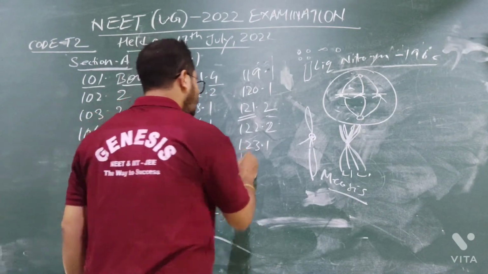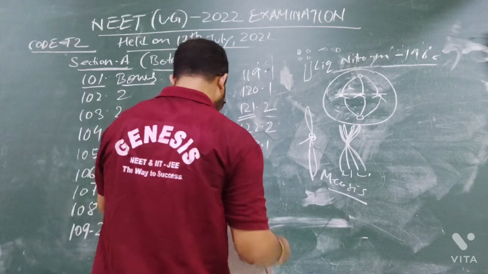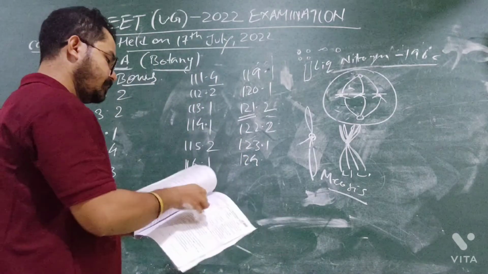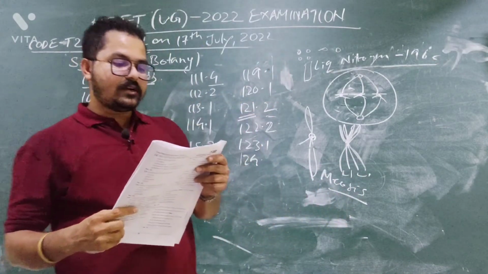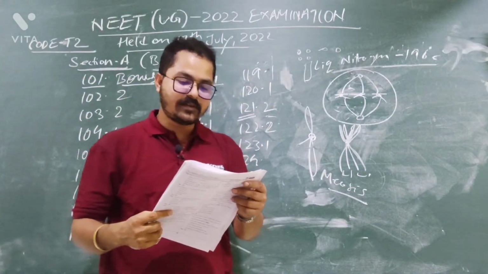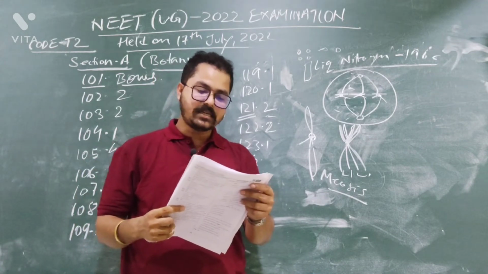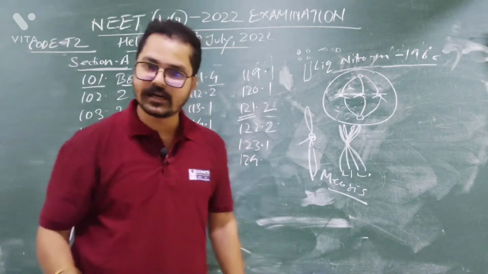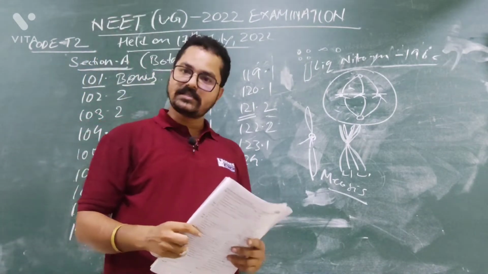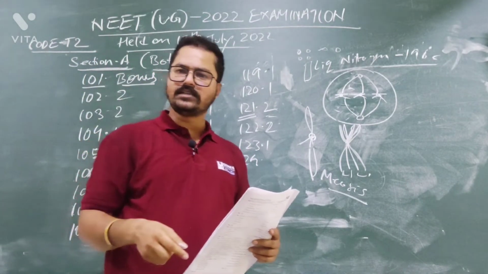Question number 124. Given below are two statements. Statement 1. Mendel studied 7 pairs of contrasting characters in pea plants and proposed the laws of inheritance. It is correct. Absolutely correct. Mendel studied 7 characters, as in the chapter Principles of Inheritance and Variation.